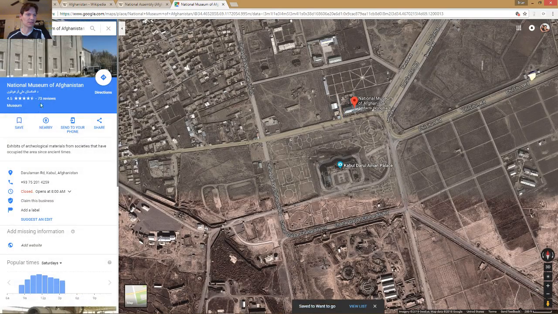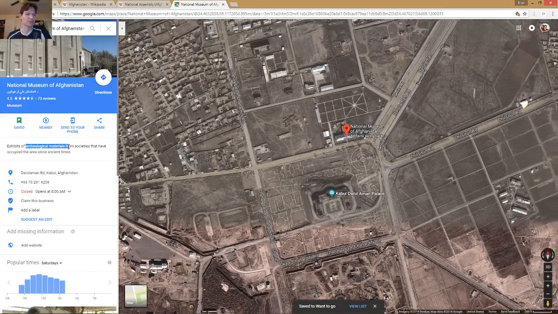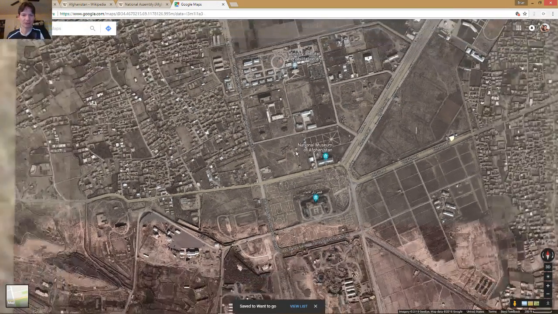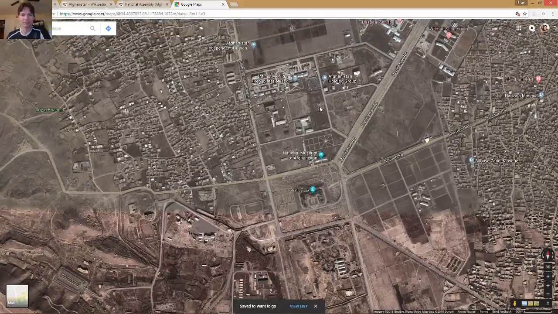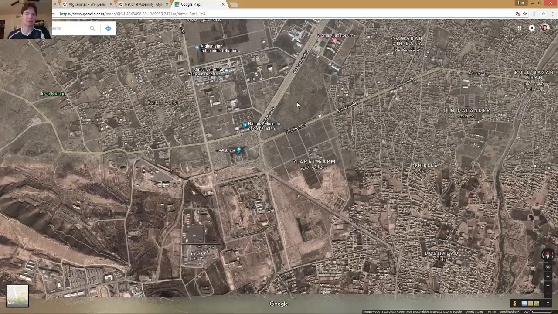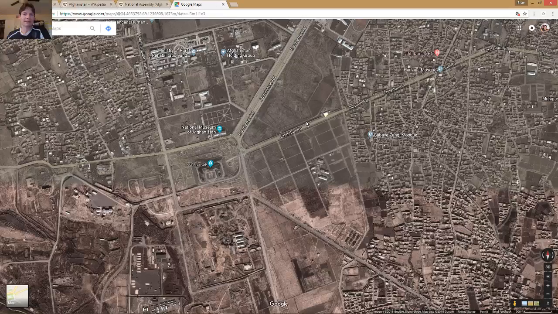National Museum, well, yeah, okay, it's got a few reviews. I might check that out. I want to see some archaeological materials from societies that have occupied the area for a long time. That'd be kind of interesting. Anything else there? I've always heard that Kabul, it's in Afghanistan, Afghanistan's kind of a dangerous place for people from the U.S., but, honestly, if it was open and I had the means to do so, I would go visit it.